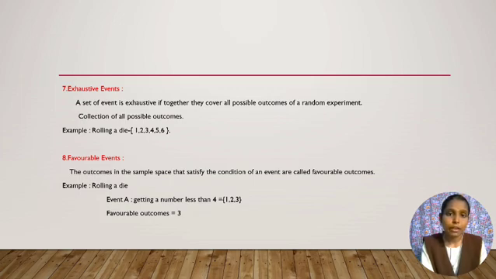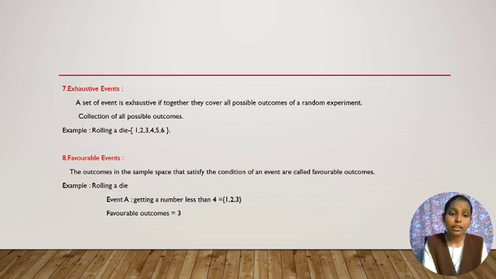Eighth one, favorable events. The outcomes in the sample space that satisfy the condition of an event are called favorable outcomes. For example, rolling a die. Let event A be getting a number less than 4. If we roll a die, we get a number from 1 to 6, that means 1, 2, 3, 4, 5, 6.